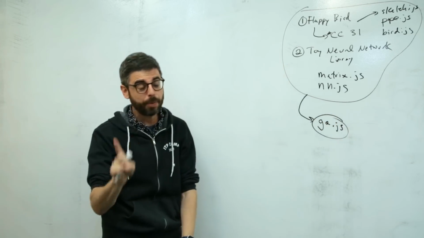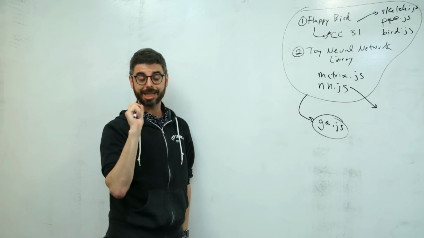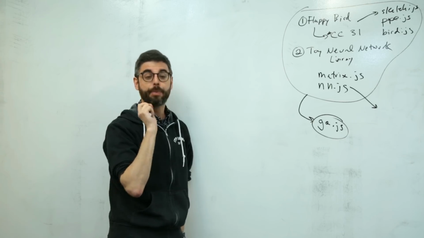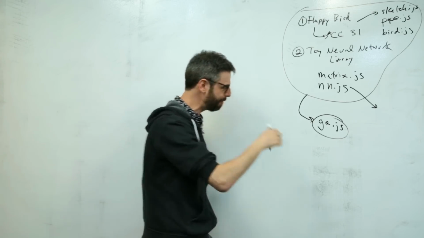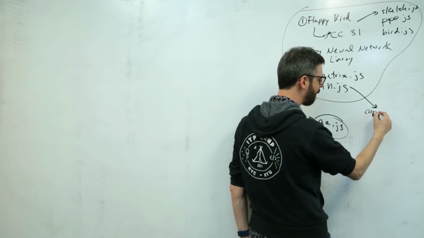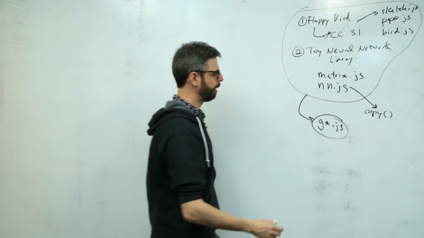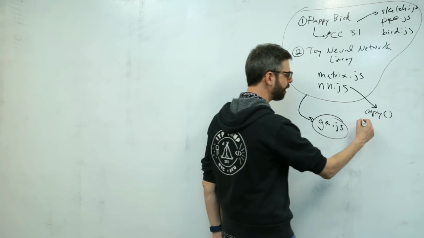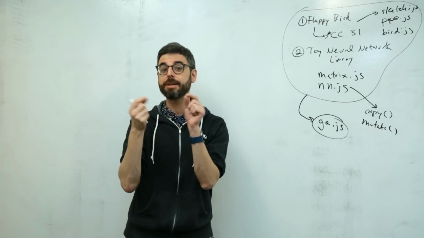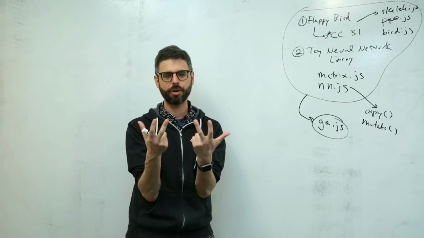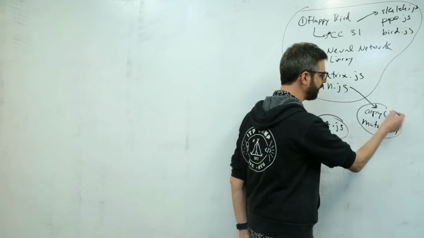There are a couple features that are in this neural network class that I put there for the purposes of being able to apply a genetic algorithm. And those are a function called copy, which allows me to make a complete copy of a neural network in its current state, as well as mutate, which is a function that allows me to make some minor random changes to the state of that neural network. And when I say state, I mean all of the weights. So these are some things that I'm going to definitely need to make use of.